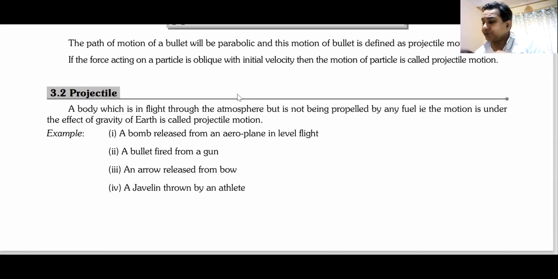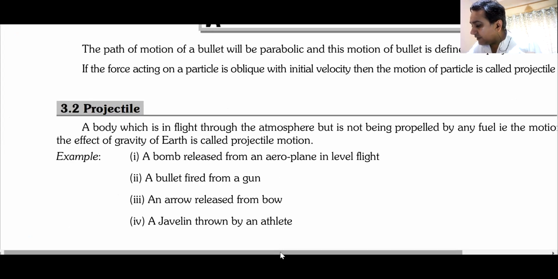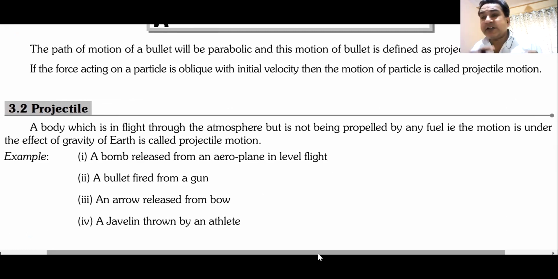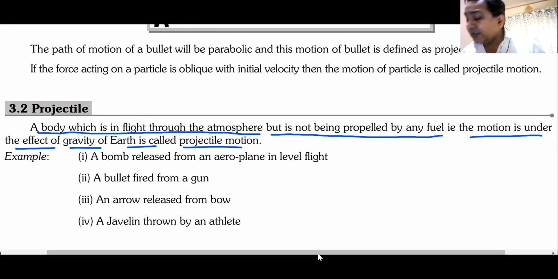Now, the definition of a projectile: if I can just make it somewhat bigger, I think you can see this. The definition of a projectile is something like this. If a body is in flight through the atmosphere but is not being propelled by any fuel, that is, the motion is under the effect of gravity of Earth, then that motion is known as projectile motion. So a projectile should not be fueled by anything. It must be flying freely.